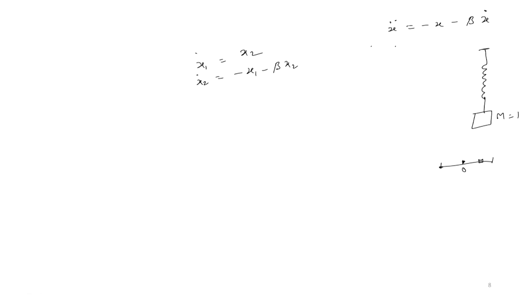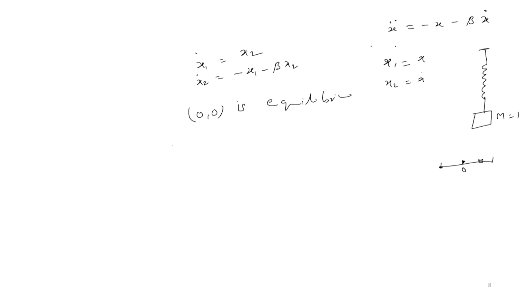When we convert it into a system, it will be x1 dot equal to x2. If you write x1 equal to x and x2 equal to x dot, we will get this system. For this system, it is obvious that 0, 0 is the equilibrium point, if we equate the right hand side to zero.